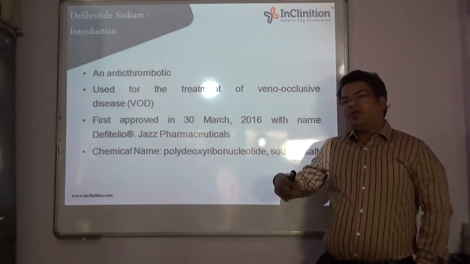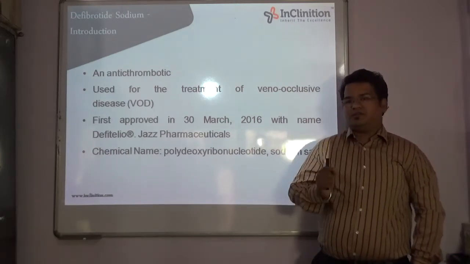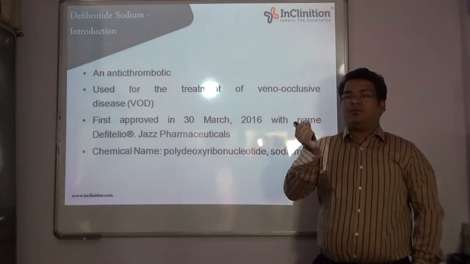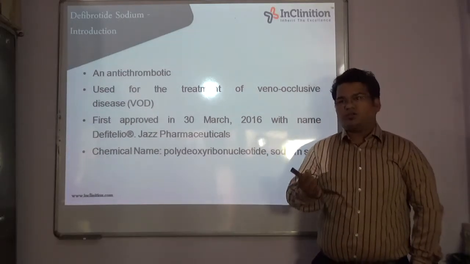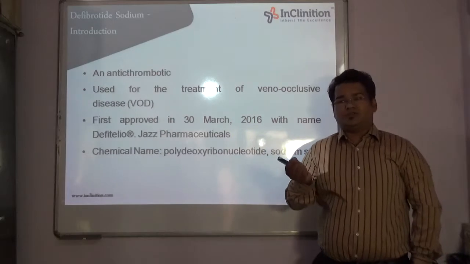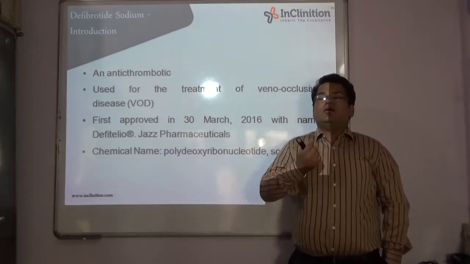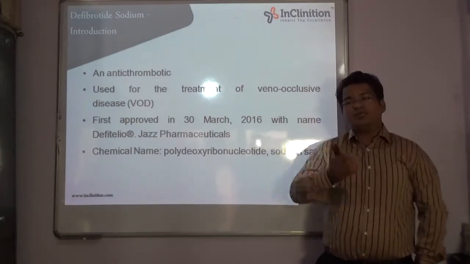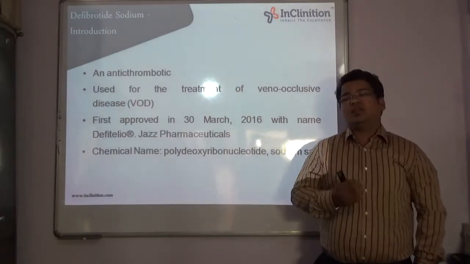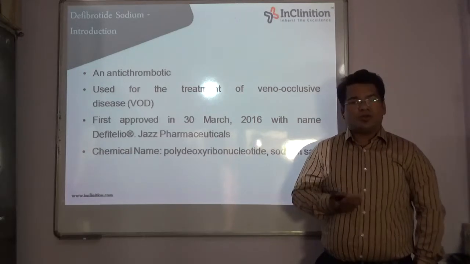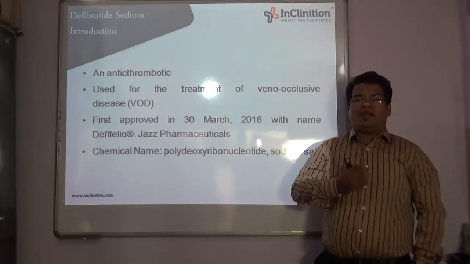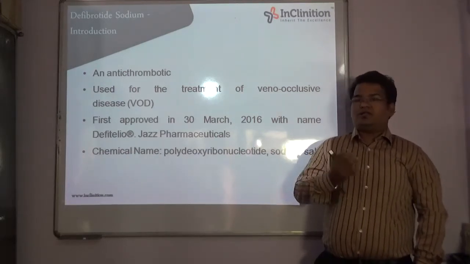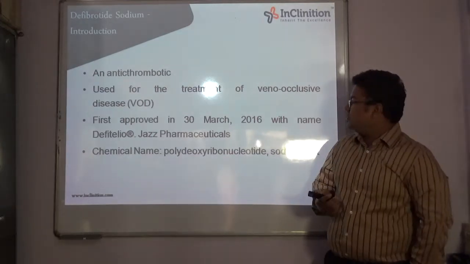So similarly, in the liver there are small blood vessels, and those blood vessels are getting blocked because of blood clots. There is no fat deposition; because of blood clots only, the veins and arteries are getting blocked. Now why does this occur? This occurs majorly because of a bone marrow transplant or intense chemotherapy. These are the main two reasons of VOD.